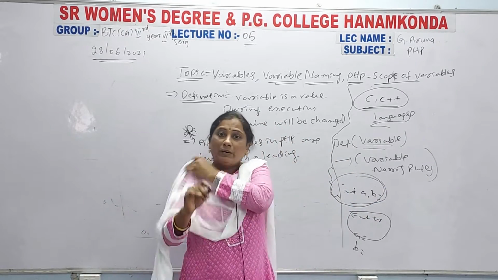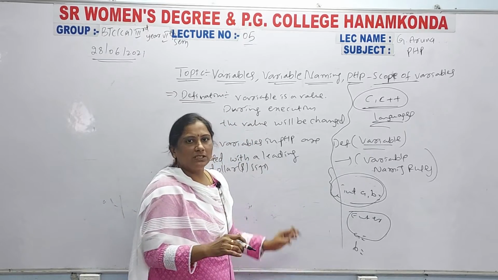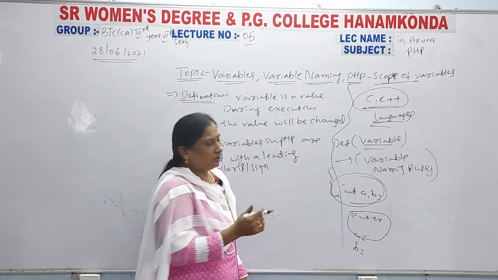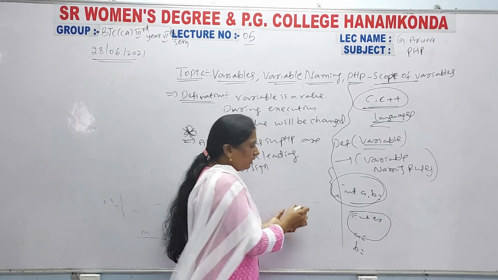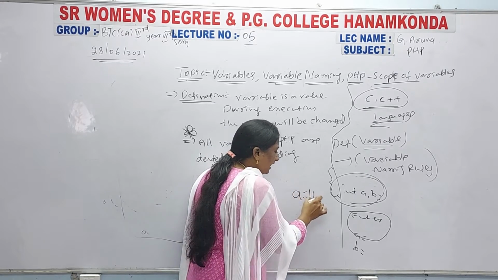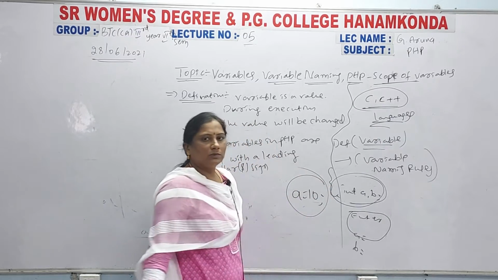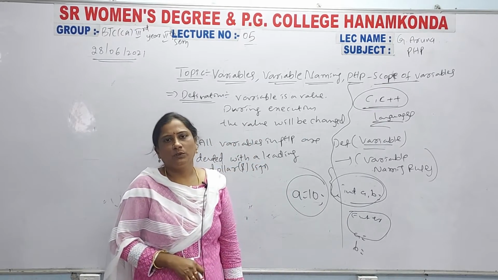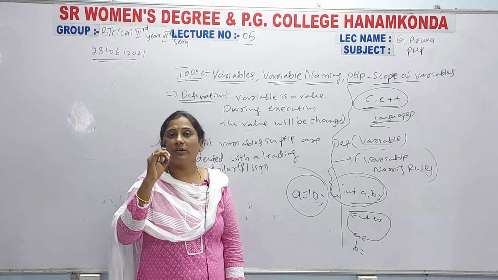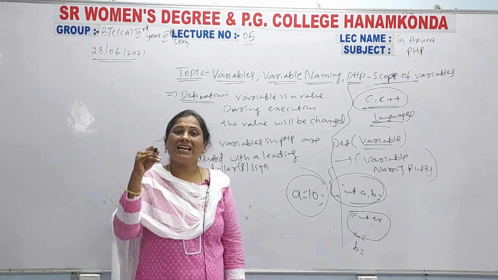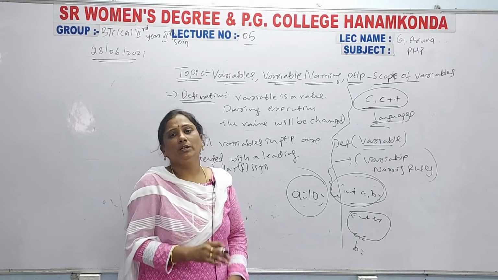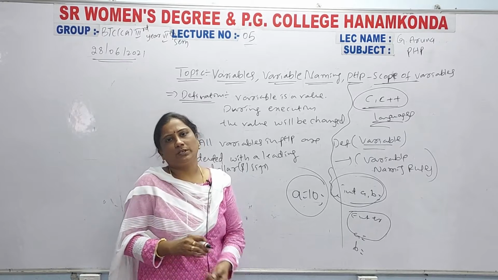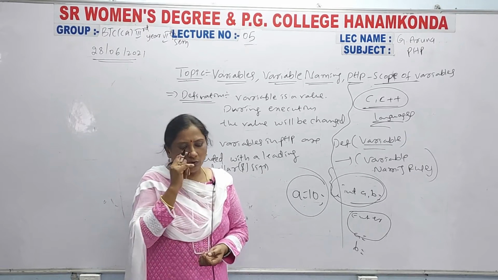But when you declare a variable in PHP, you can directly assign some value. No reading of values from the keyboard. That means you can assign the values to a particular variable. Remember this point.